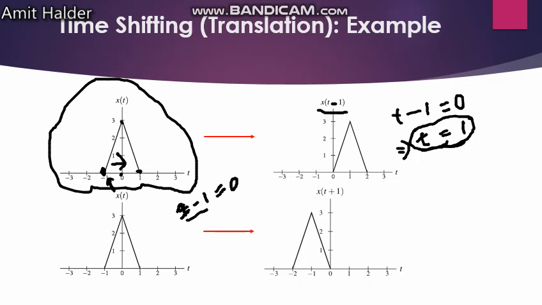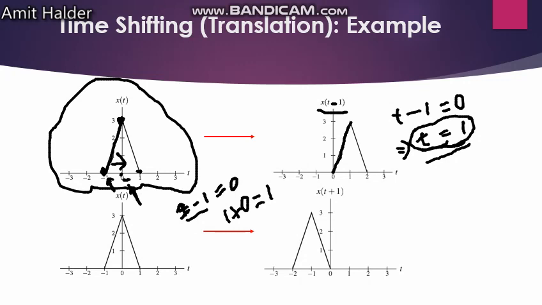So the position of this side will start from 0. The next point is at 0, the value of t is 1, so 1 plus the origin of the previous point, which is 0, means the next point will start from 1.